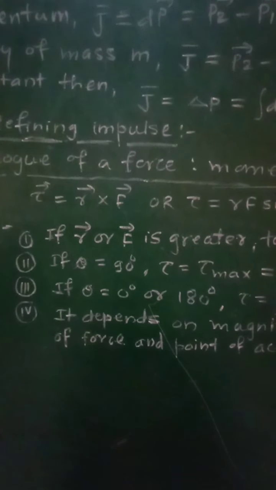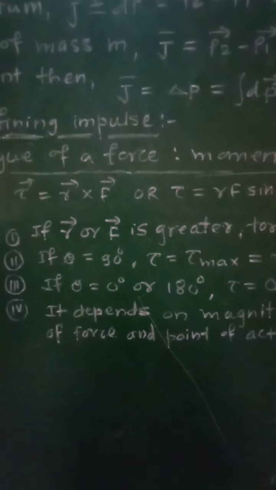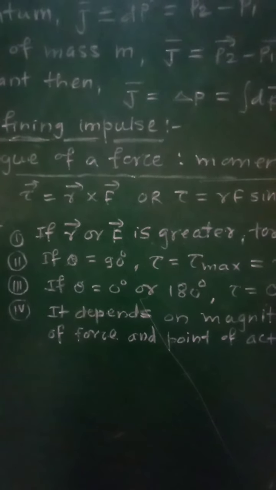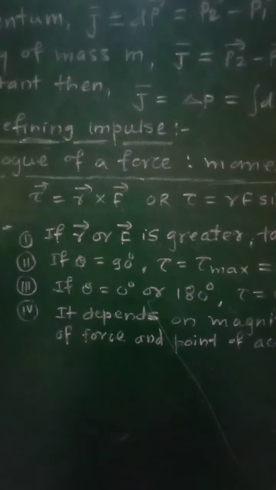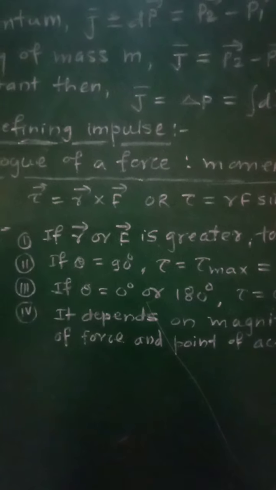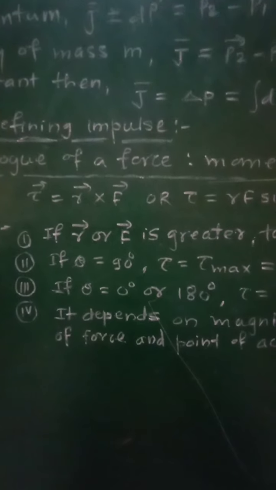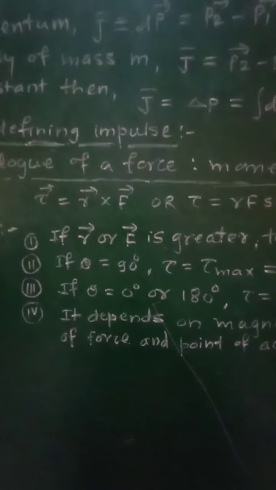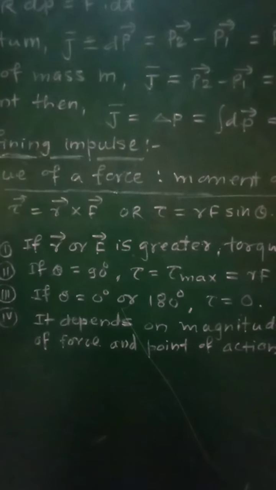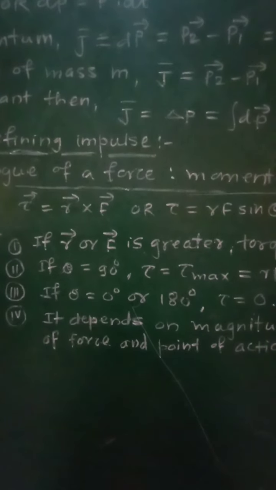So consider the example of a door fitted with the help of hinges. If we apply the force away from the hinges on the door, then that door will open easily. But if we apply the force near the hinges, then it will be difficult to open that door, and therefore this torque will depend upon both r as well as F. That is, the values of r and F will decide the magnitude of the torque.